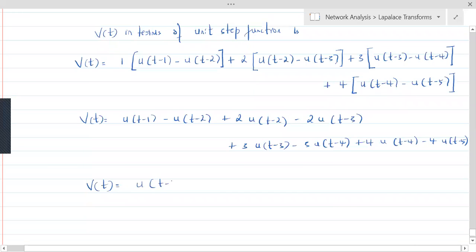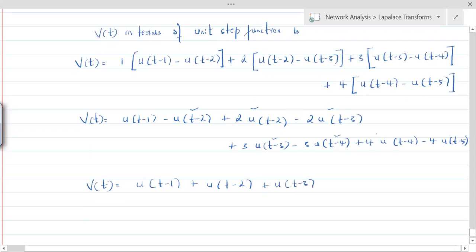Your v of t would finally be in the simplified form, which looks like this: u of t minus 1, plus, operating with these two, u of t minus 2. Then operating with these two, again you would get u of t minus 3.